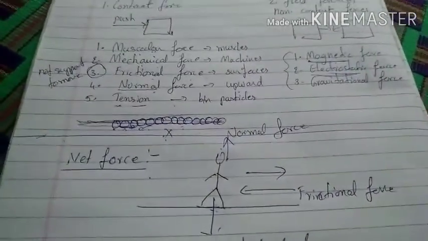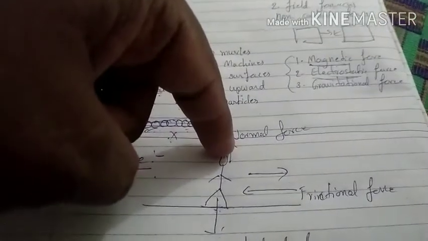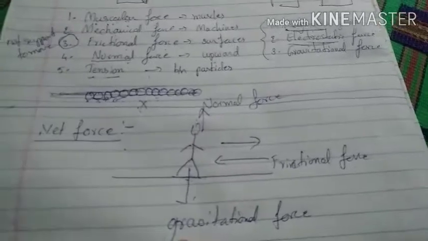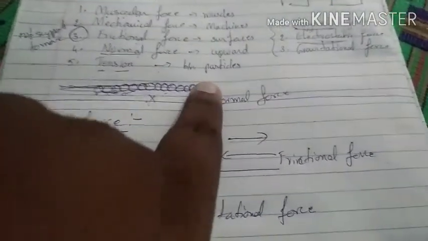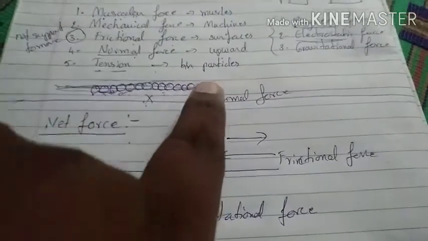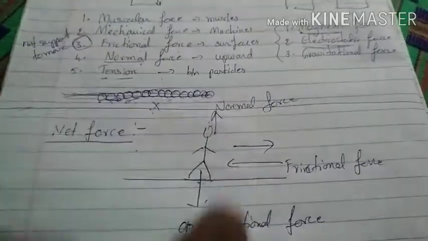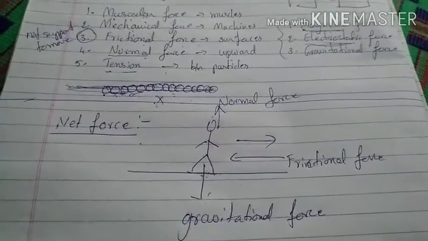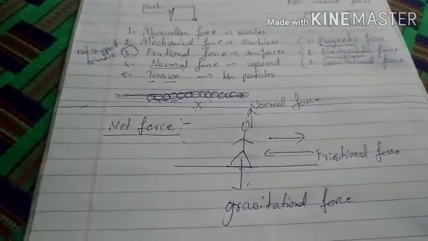If gravitational force is greater, we cannot stand on the surface because of the attraction we go downwards. Gravitational force pulls us down, normal force pushes us up. So as long as these two forces are equal, we are stable on the earth's surface. That's the net force.